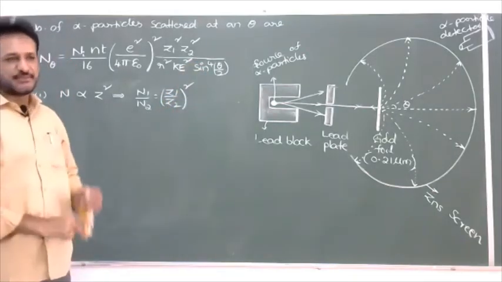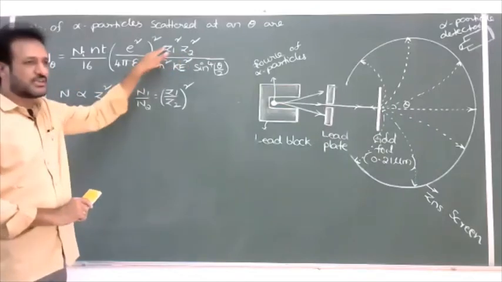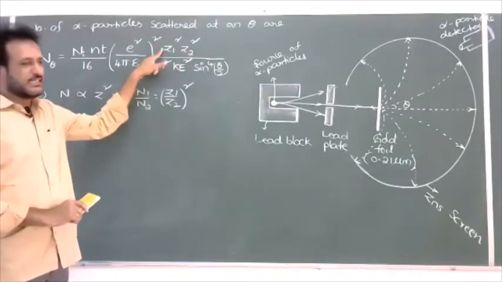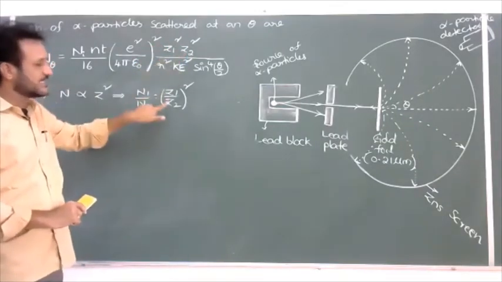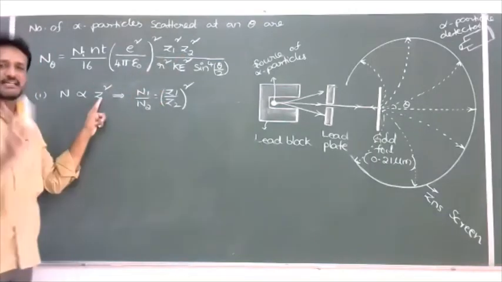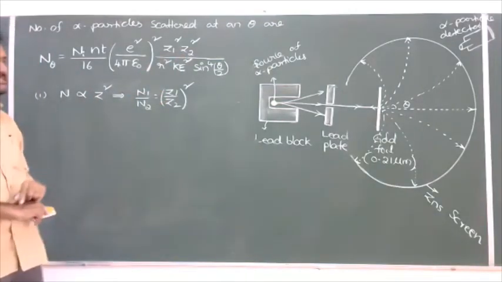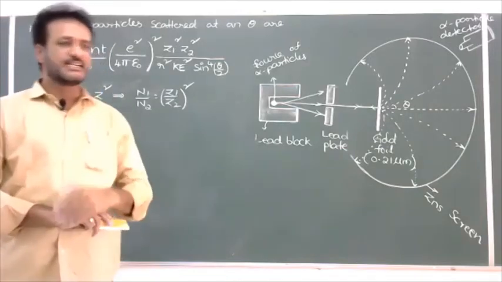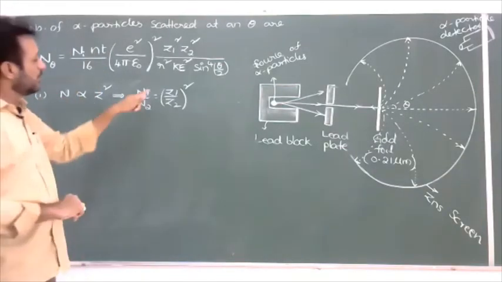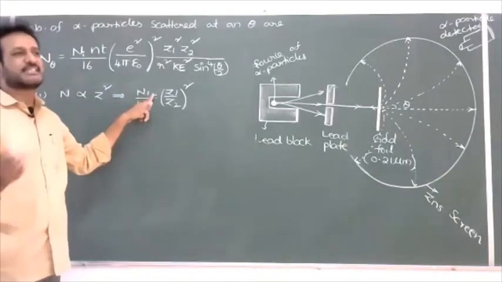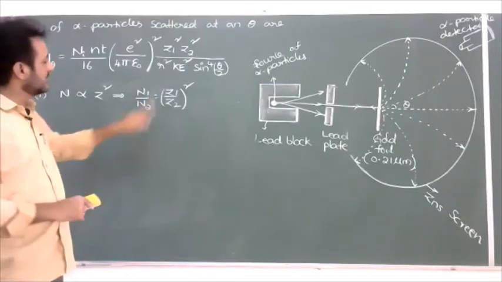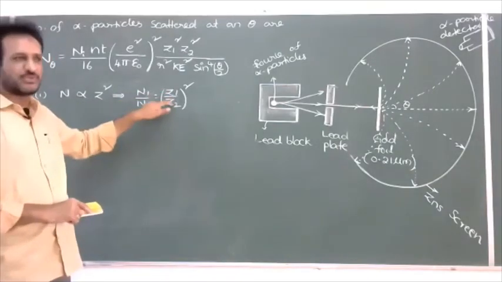Here you have to understand carefully. Z1, Z2 means these two, not these two letters. Here in the Z2 place I am taking Z, because the atomic number of the target element is equal to Z. For example, first I am using gold and I calculated how many alpha particles are scattered. In the gold place, I am taking any other element like silver or another element. Then how many particles are scattered? We have to use this formula.